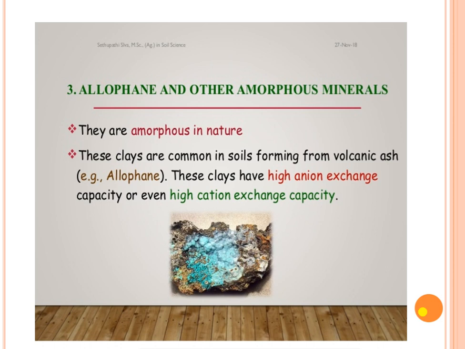Then the third type, allophane and other amorphous minerals. They are amorphous in nature, usually common in soils forming from volcanic ash, allophane being the typical example. These clays have high anion exchange capacity or high cation exchange capacity as a typical function.